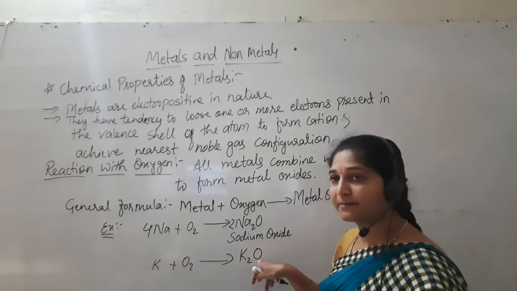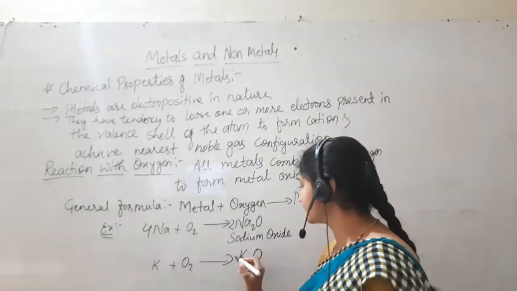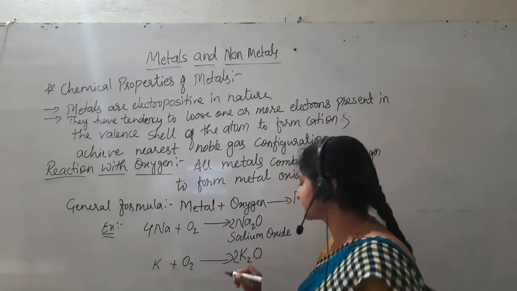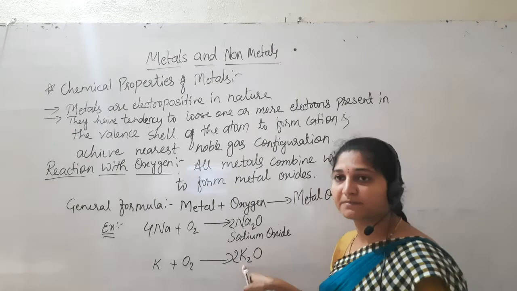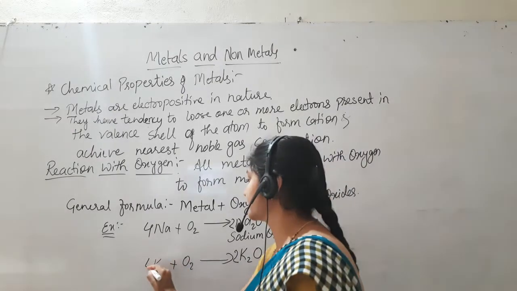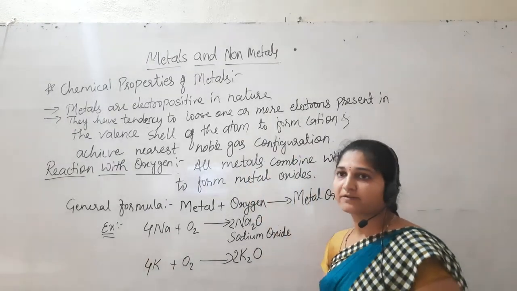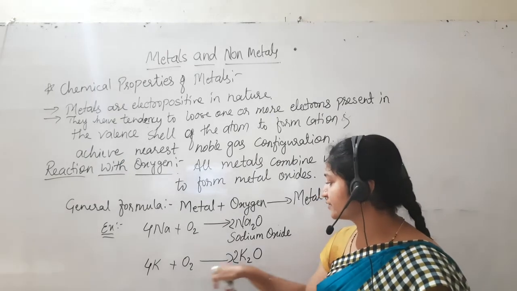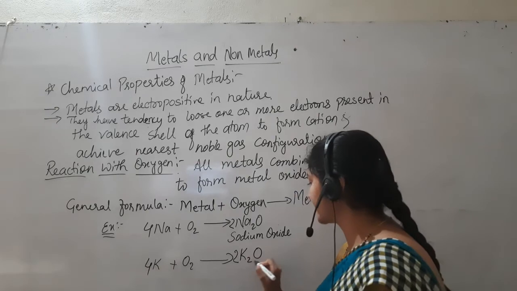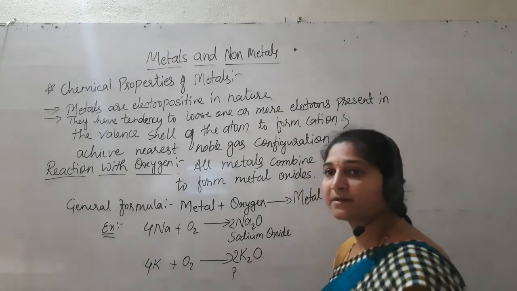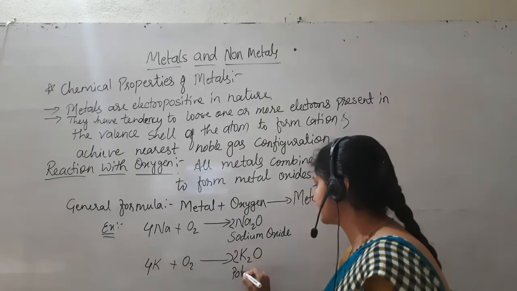And in the product 1. Then what we have to do? We have to write a coefficient 2 for K2O. Again, the potassium becomes 4, so write 4 here: 4K plus O2 gives 2K2O. What is this K2O? It is potassium oxide.